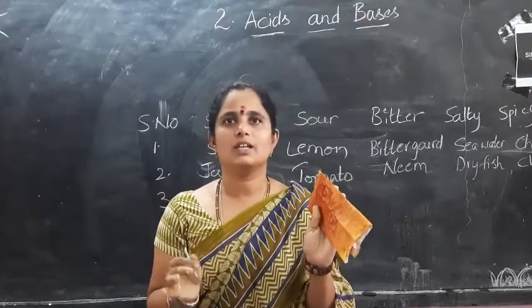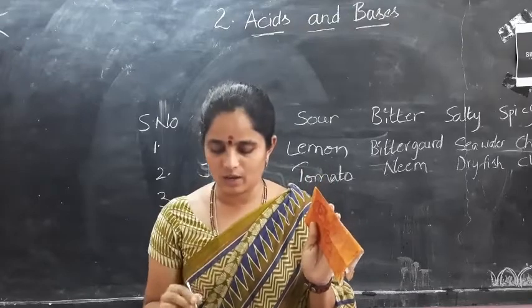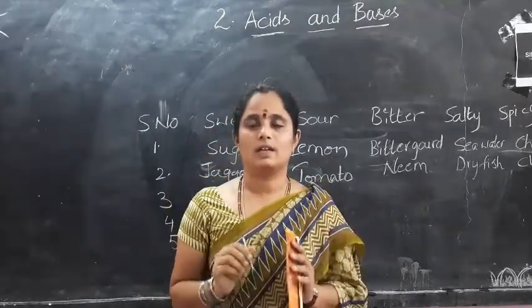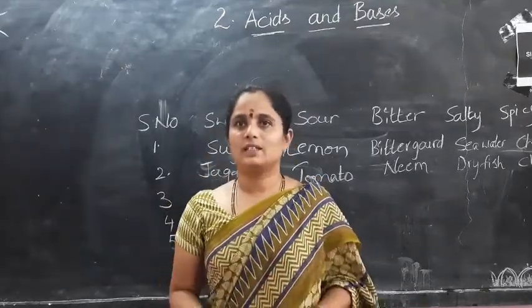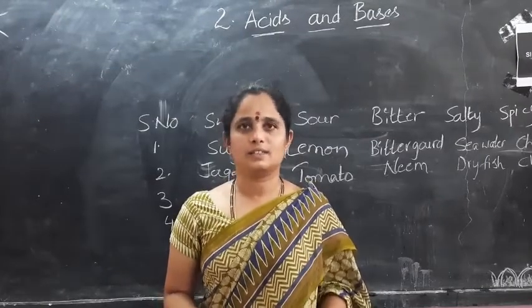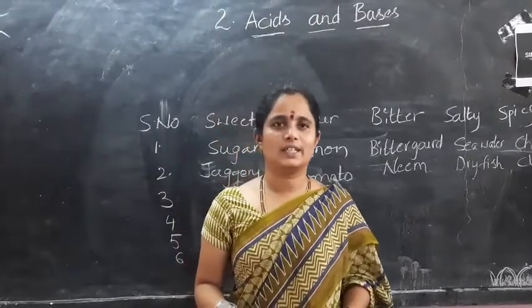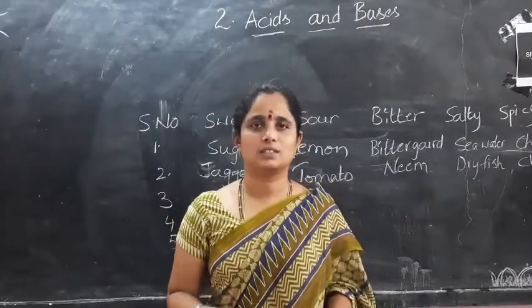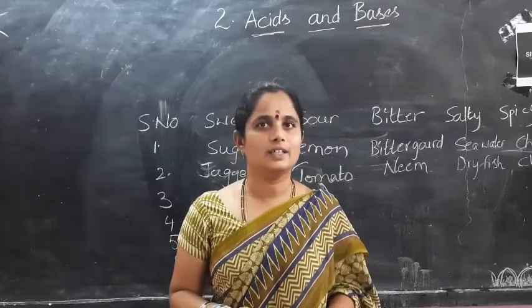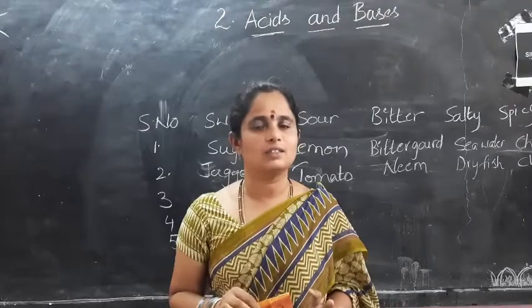We observed a color change in the turmeric when we drew a flower with lime and soap water. This activity tells us that some substances change their color when other substances are added. So, the substances which indicate change in color when other substances are added are known as indicators. Here, in this activity, turmeric is an indicator.